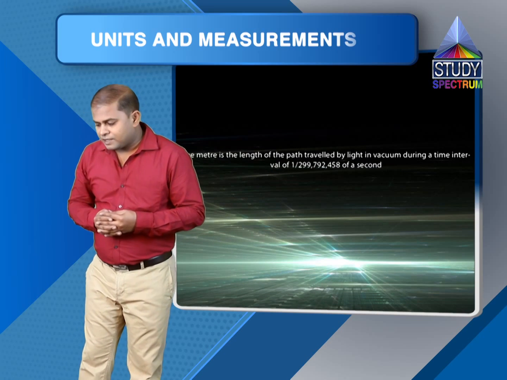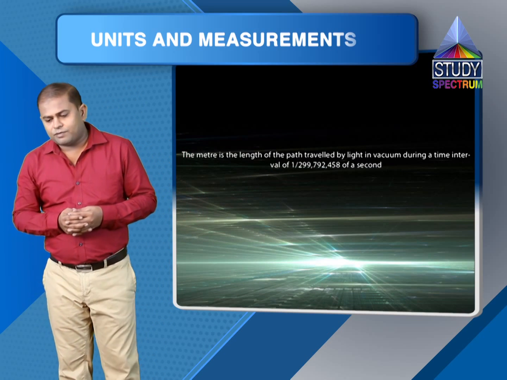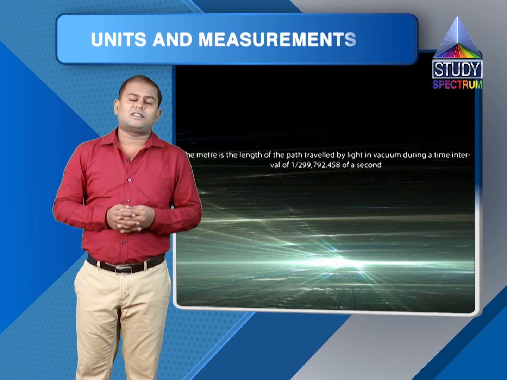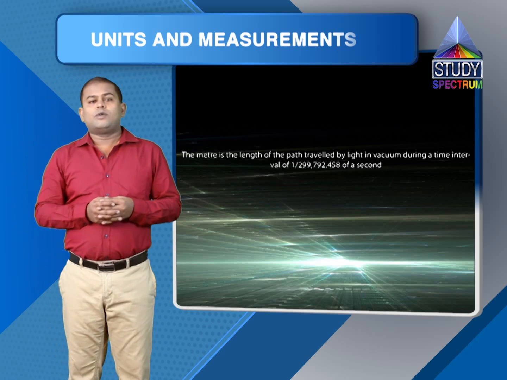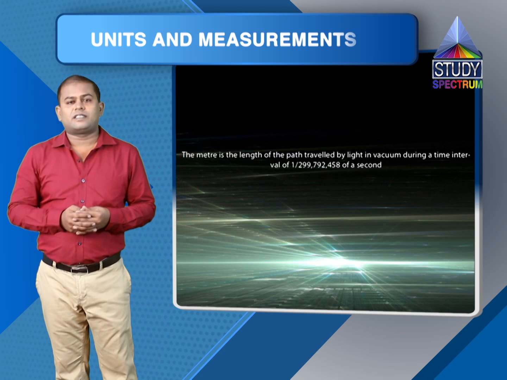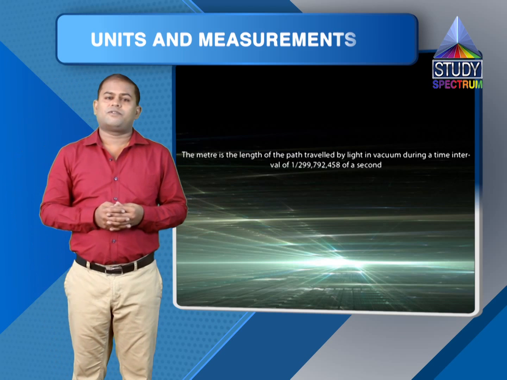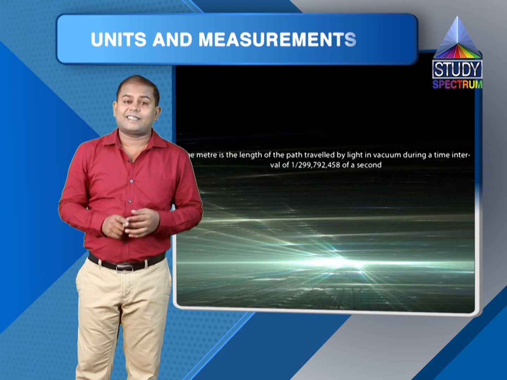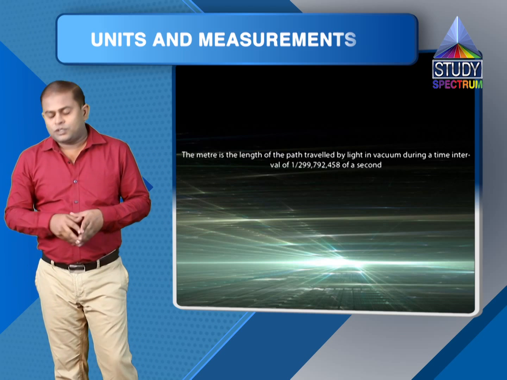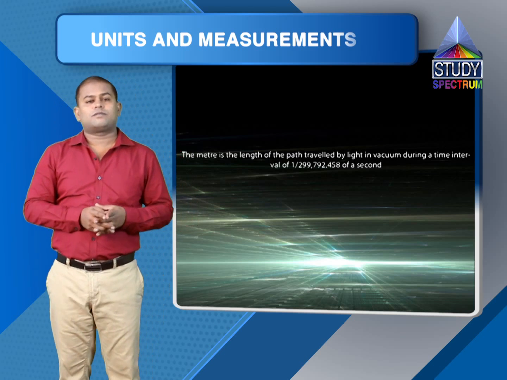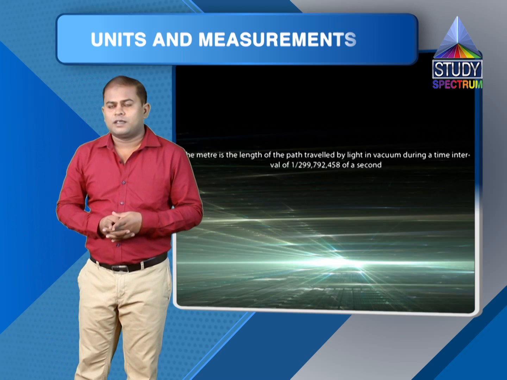I'll repeat. We can also define 1 meter as distance traveled by light in 1 by 299,792,458 part of 1 second in vacuum. Right? So this is how 1 meter was defined.